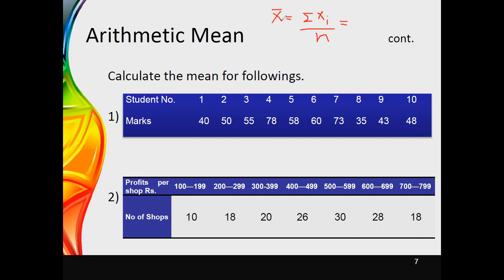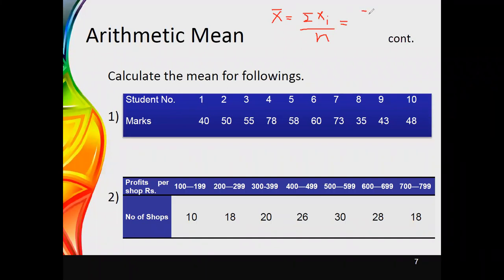It means we have to add 40 plus 50 plus 55 plus 78 plus 58 plus 60 plus 73 plus 35 plus 43 plus 48.